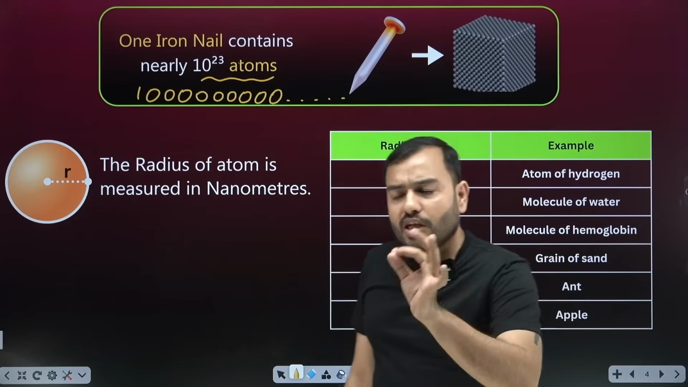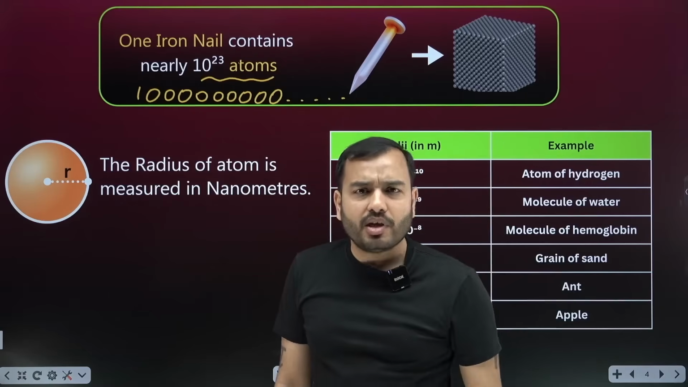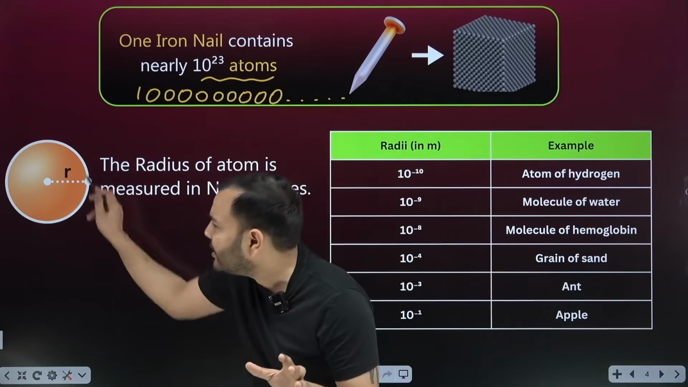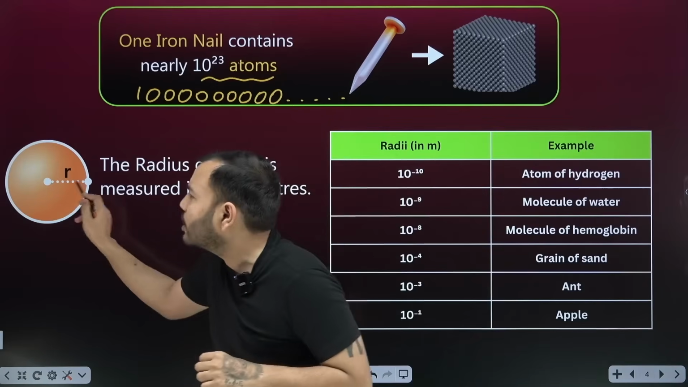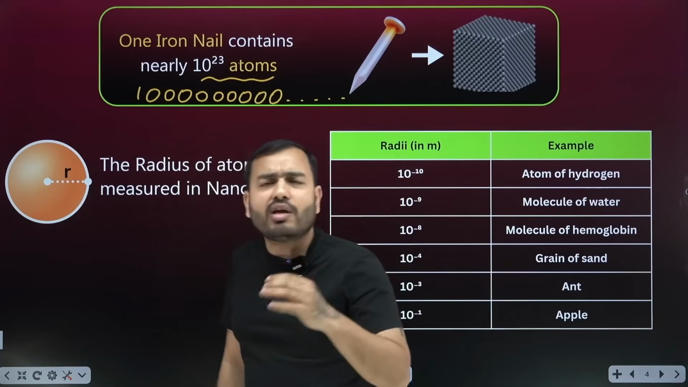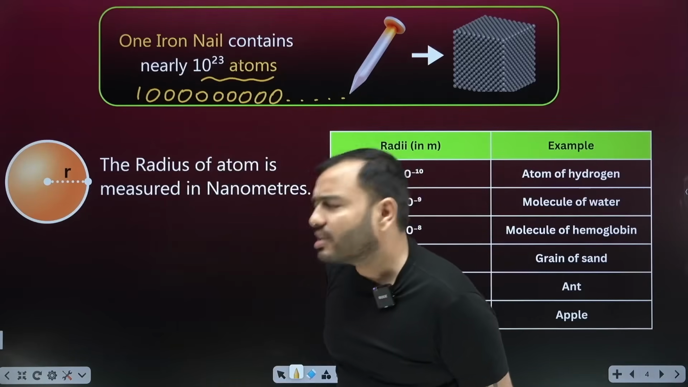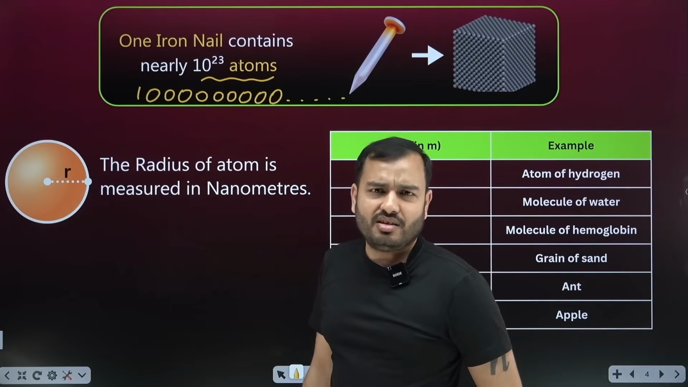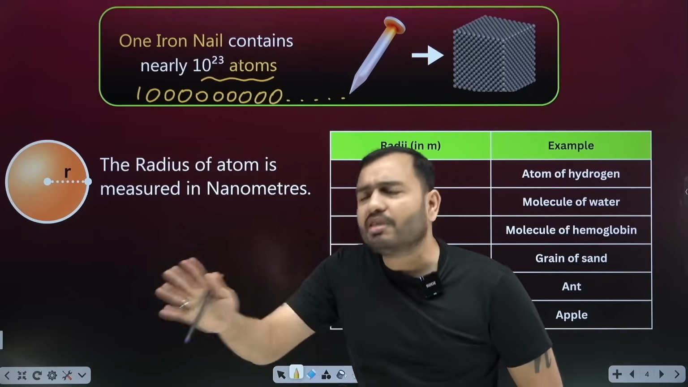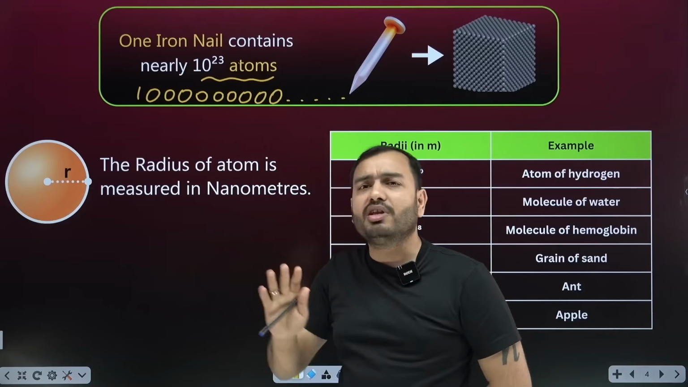Now, if an atom is so small, how do we measure it? This we understood. How is an atom? It's almost spherical. If something is spherical, then it has a radius. So how many meters is the radius of an atom? How many centimeters? Now, we cannot measure it in meters or centimeters. It is so small that it cannot even be measured in millimeters or decimeters.